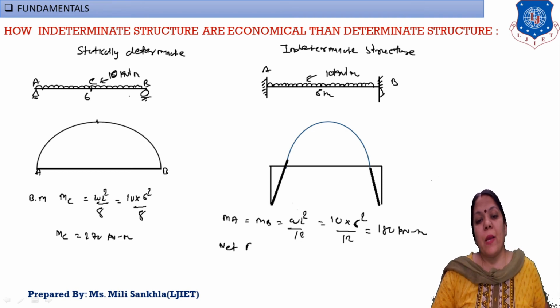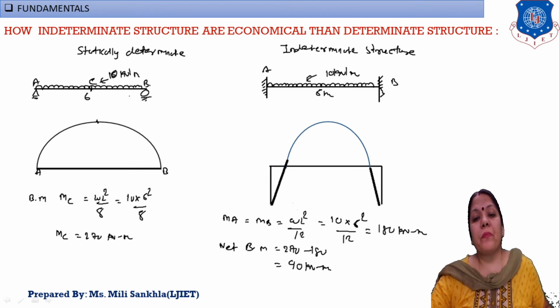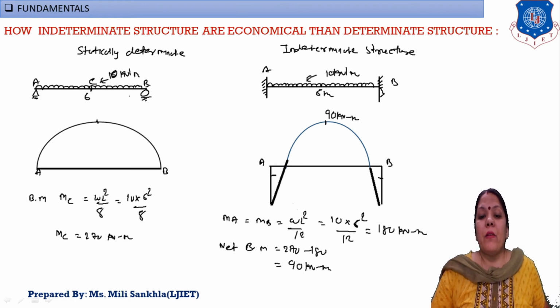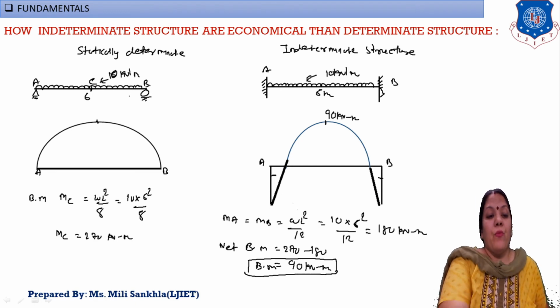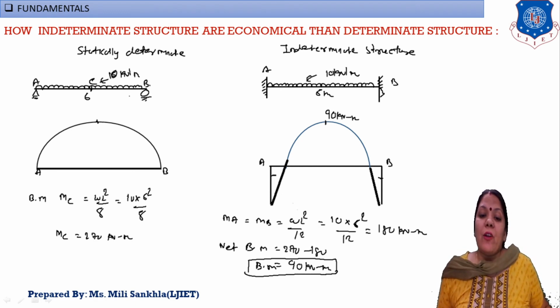Okay, net bending moment between these two types of beam is equal to 270 minus 180, which is 90 kilonewton meter. That means this point is 90 kilonewton meter minus A point, B point. Ultimately here we get the bending moment. Here net bending moment is equal to 90 kilonewton meter at the center point. Okay, first value is 270 and second value we get 90.